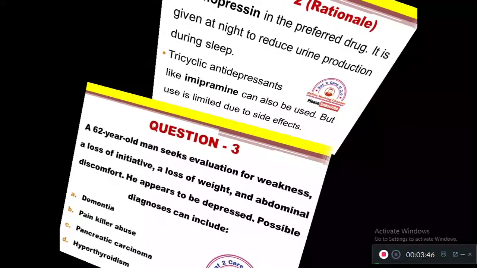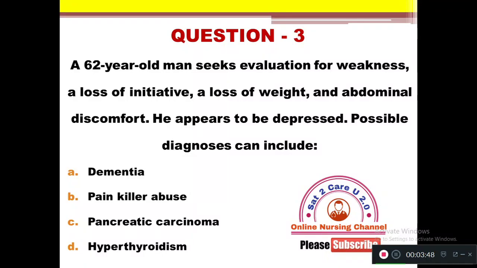Question number 3. A 62-year-old man seeks evaluation for weakness, a loss of initiative, a loss of weight, and abdominal discomfort. He appears to be depressed. What is the possible diagnosis among these four? Option A, dementia, B, painkiller abuse, option C, pancreatic carcinoma, option D, hyperthyroidism. The clue you are getting is that he is a 62-year-old man having extreme weakness and loss of initiative. This is the main clue you have to note down.